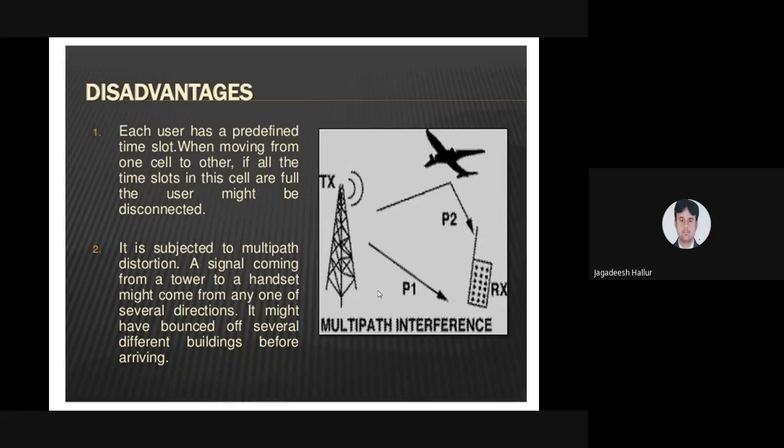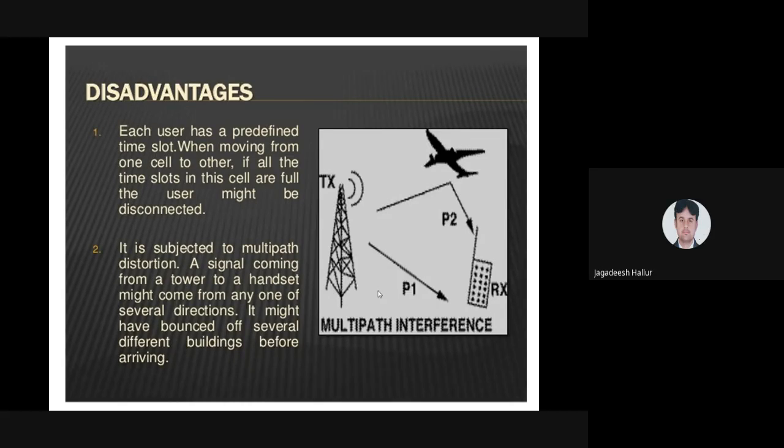It means each user is allocated a different time slot. If we want to use any of the time slot at some time, at some percentage, the signal will get interference. So each user has a predefined time slot when moving from one cell to another.